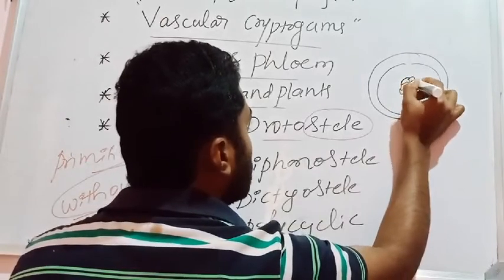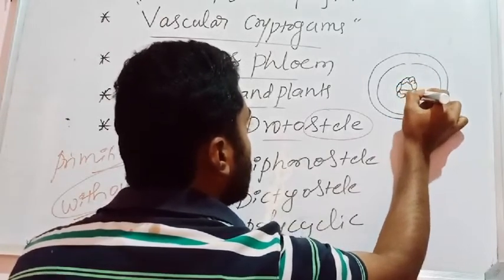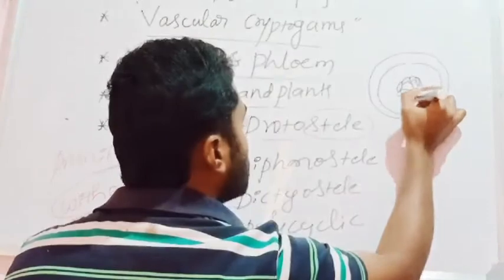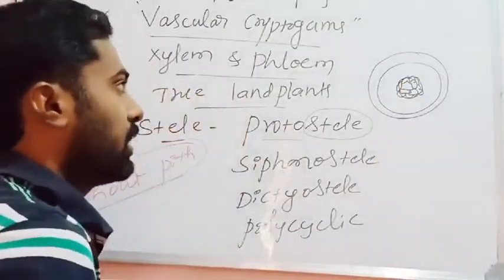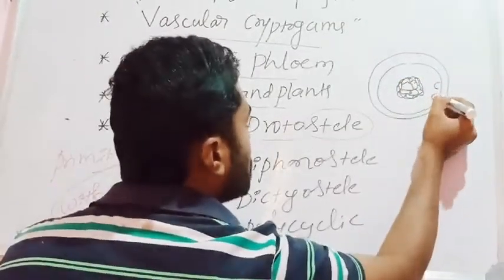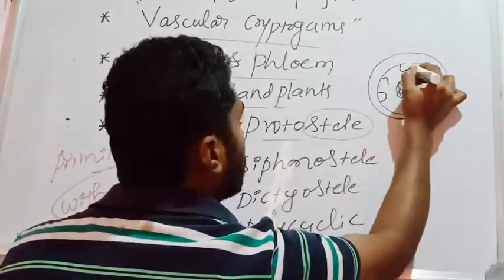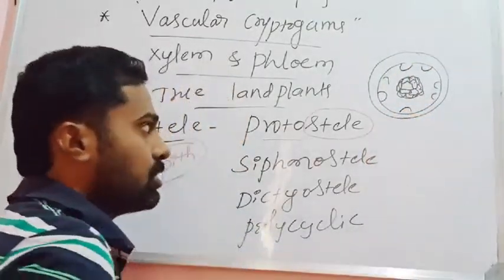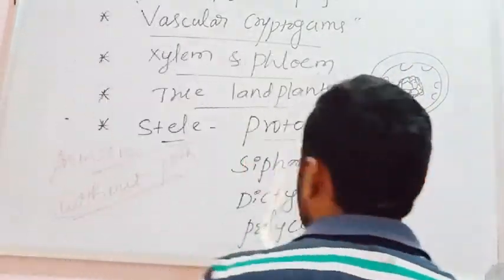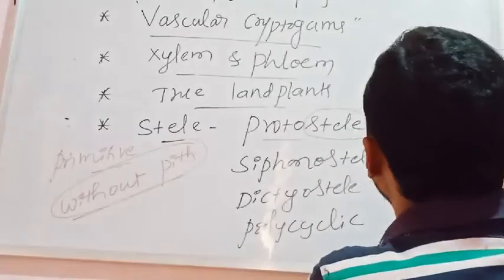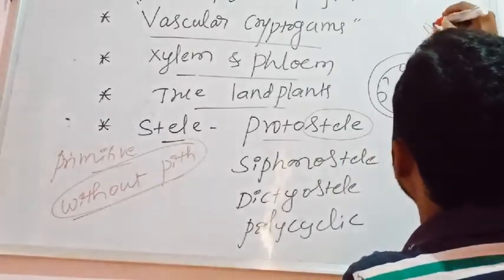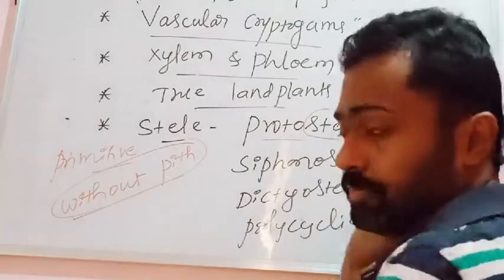Surrounding these structures are xylem and phloem, and the central part of the stele that is occupied by the centrally situated parenchyma cells is what is known as a pith.